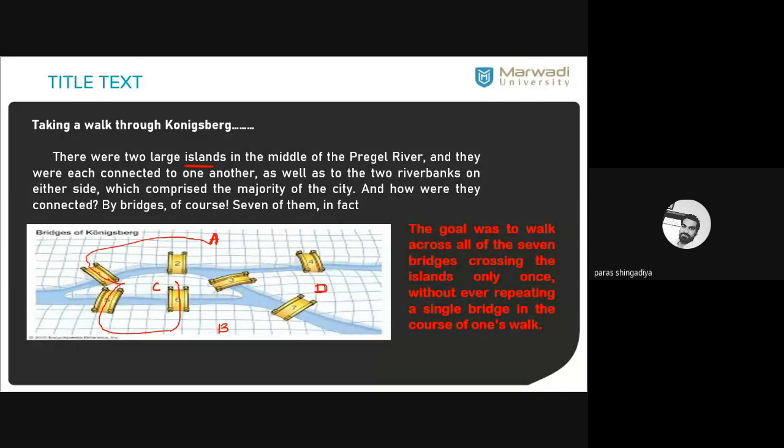Clear? And now from C, you also have two choices. You can reach back to A again, or D. So let us consider this way, reach the place A again. Now from A there are 3 bridges remaining. Only 4 bridges you have covered. 3 bridges remaining, so you have only one choice, reach the place D. Now 2 bridges remaining.